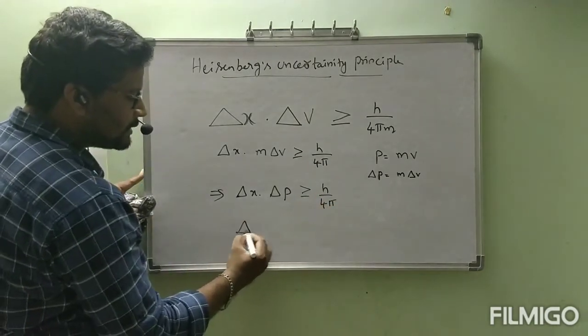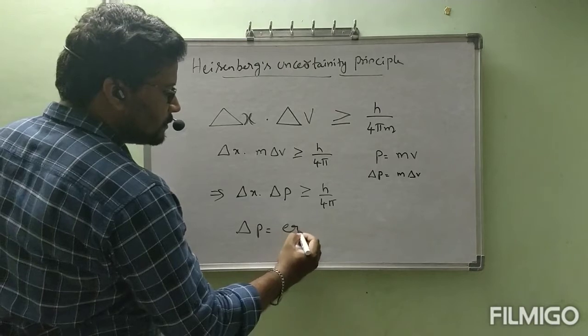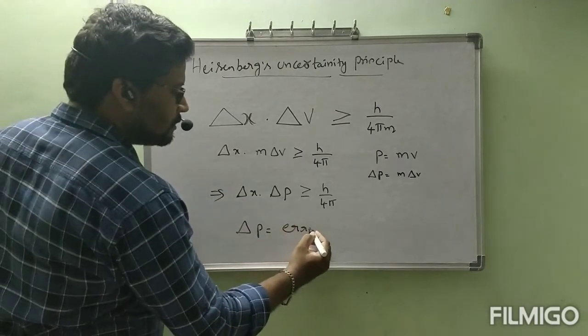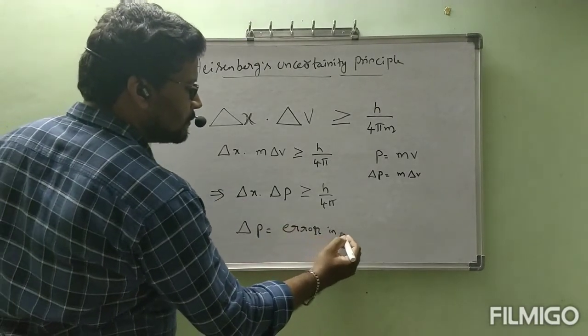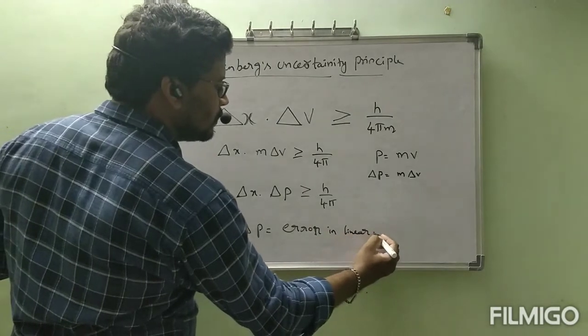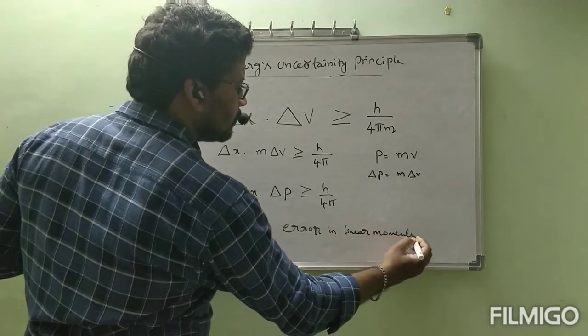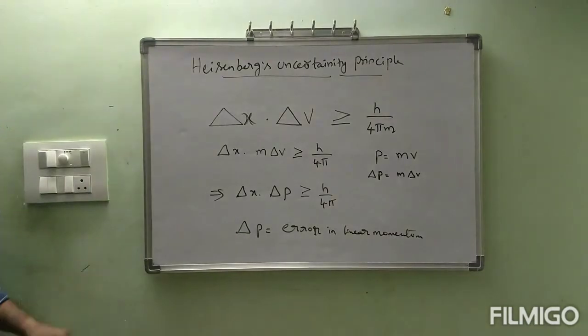Now, what is meant by delta P? Delta P is equal to error in linear momentum. Note down all these things in your notes. After completion of this, we can conclude with one statement: Heisenberg's uncertainty principle is a supporting statement for the wave nature of electron.